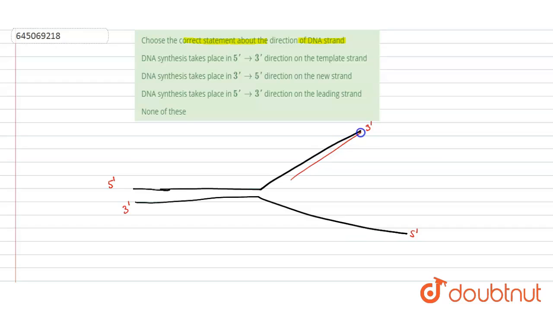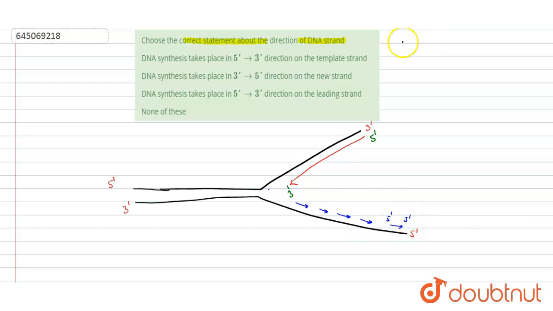new strand occurs, so I am drawing in this way. This is from 5' to 3'. From 5' to 3' new strand is being formed, and others are formed here, that is, we can say in this way. Their polarity is also 5' to 3'.